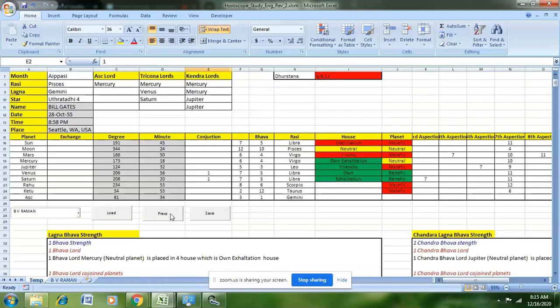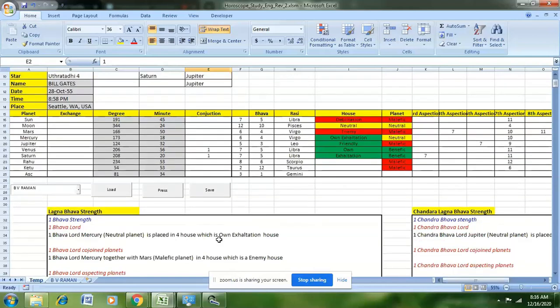So that is what is shown here. So the first Bhava Lord, Mercury, is a neutral planet, placed in the 4th house, which is in its own exaltation house. Then we have to see what are all the other planets that are joined with Mercury.